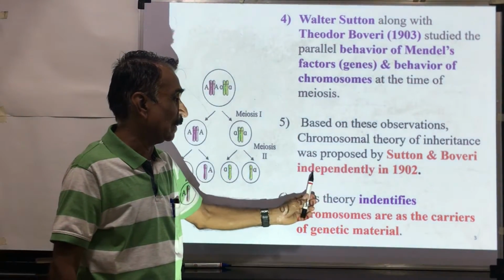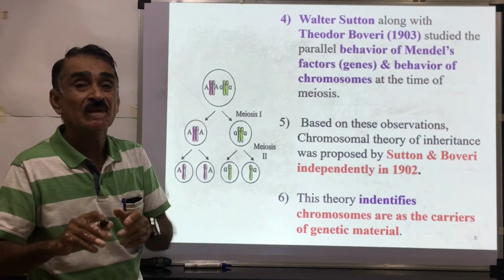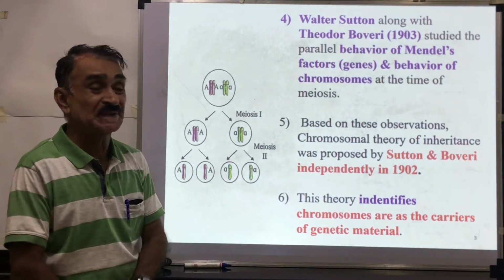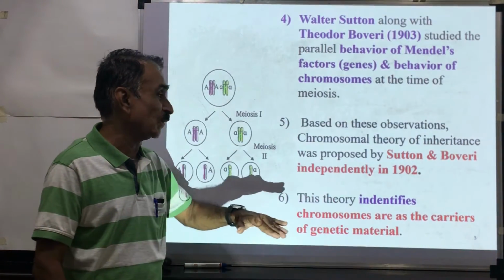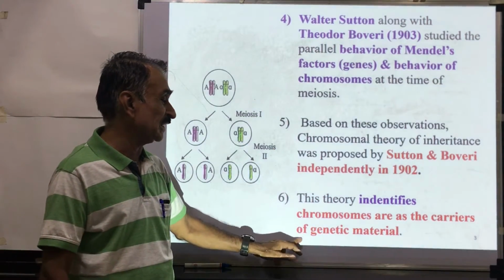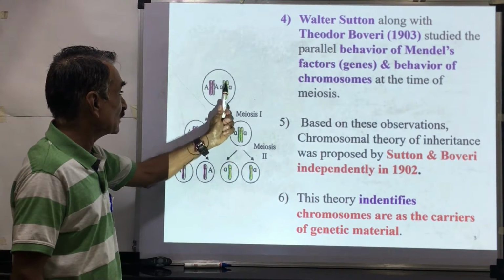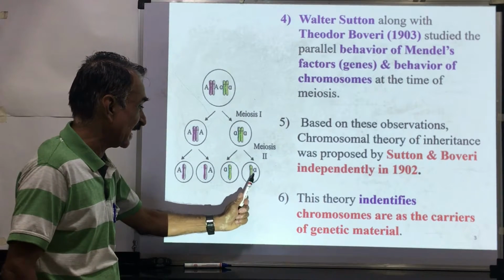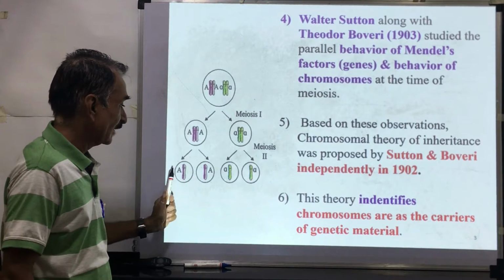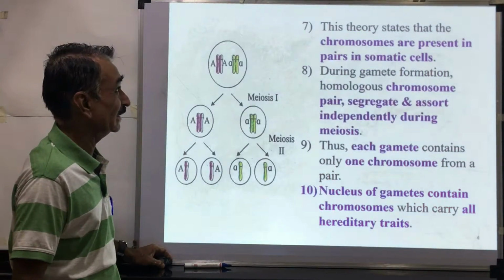Sutton and Boveri proposed independently, in the year 1902, the theory of chromosomes. This theory identifies chromosomes as the carriers of genetic material. You can see here, these are the chromosomes. These chromosomes carry these genes, these factors. Here you can see capital A, small a. These factors are transmitted from one generation to the next generation, and the chromosomes are the carriers of genetic material.